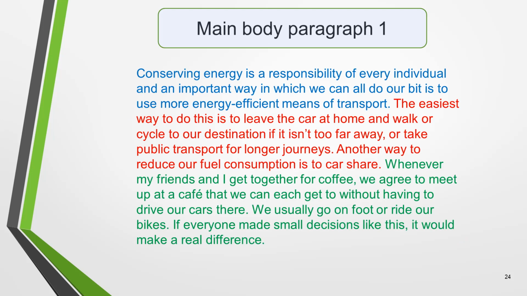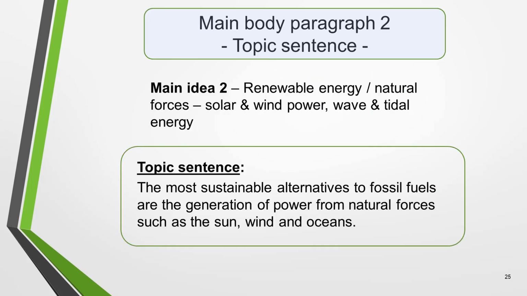Here's the finished paragraph. I've colour-coded it to highlight the three sections. Pause the video and read through it so that you can hear how the three parts flow from one to another. We'll now follow the same procedure for the second main body paragraph. For main body paragraph 2, we'll take the idea I've chosen and create our topic sentence.